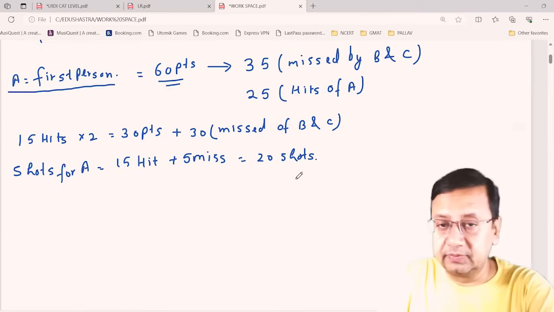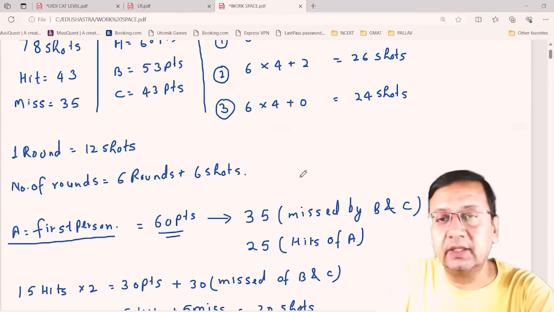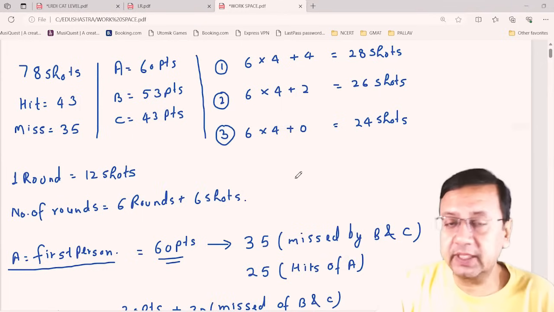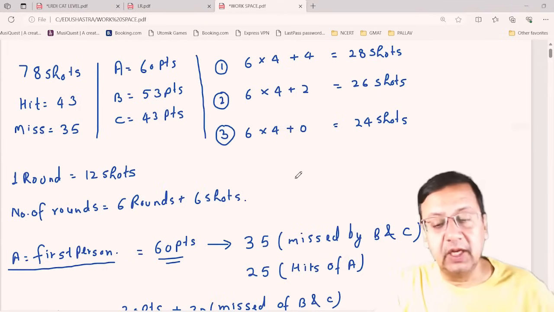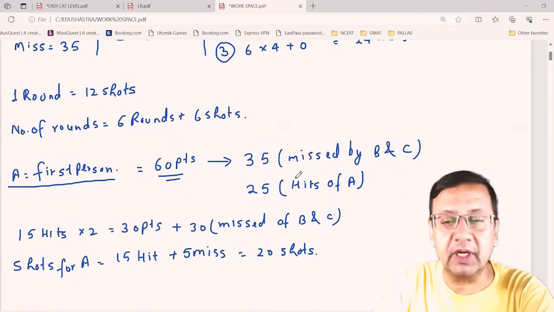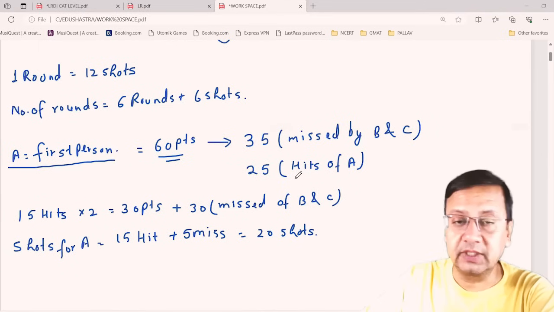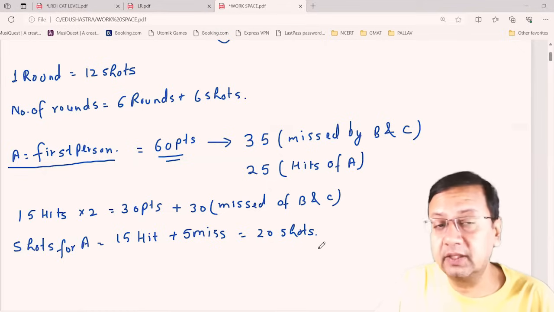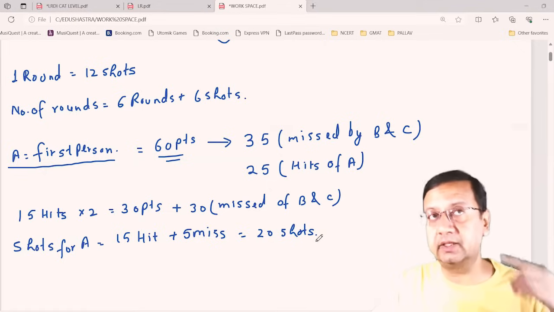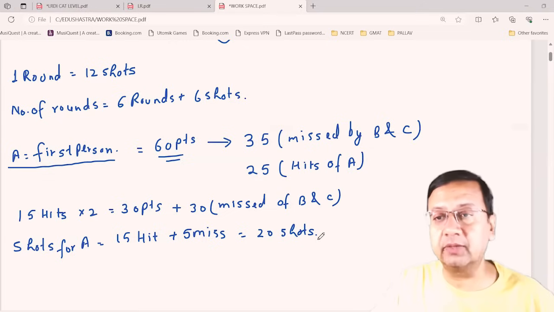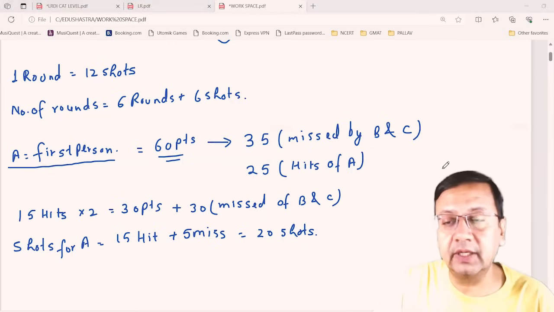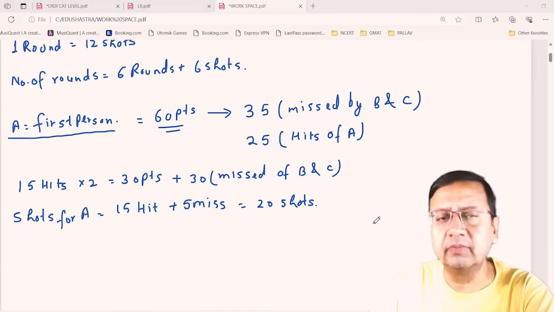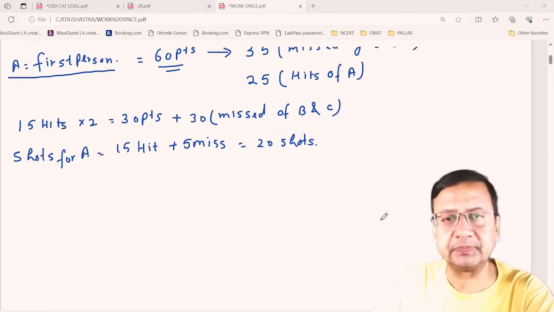Now, we have identified earlier that the first person is shooting 28, the second person is shooting 26, and the third person is shooting 24. But as per the calculation, this is coming out to be 20 shots. So this means there is no such person, right? I should get either 28 or 26, some such number. Okay. So I have to make some more assumptions for A.